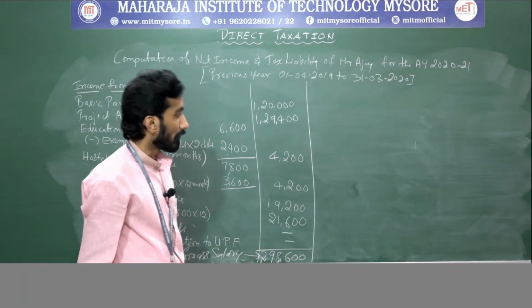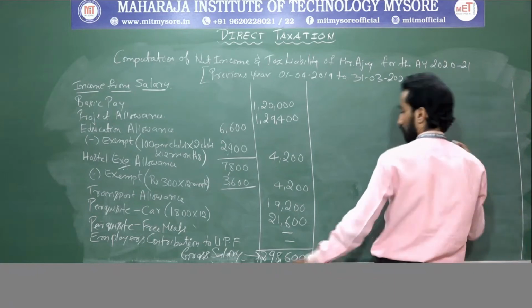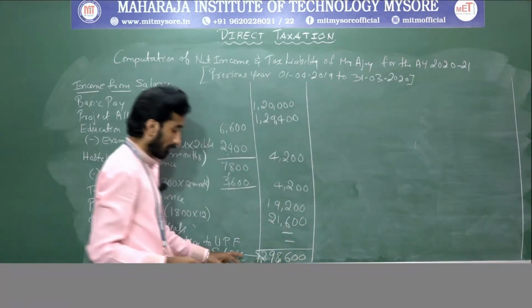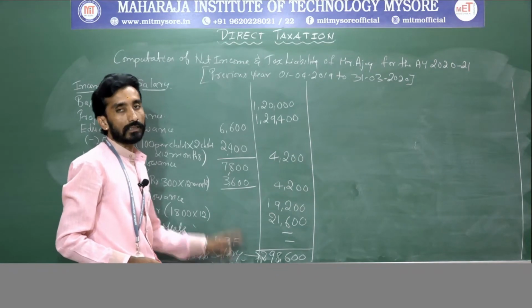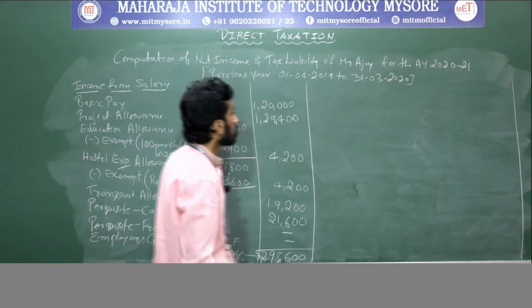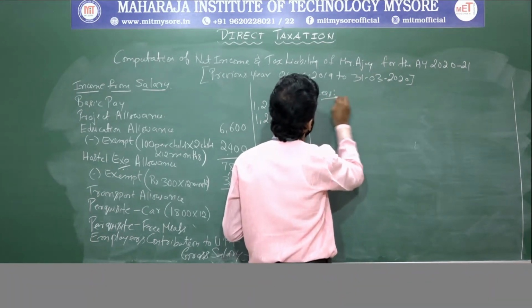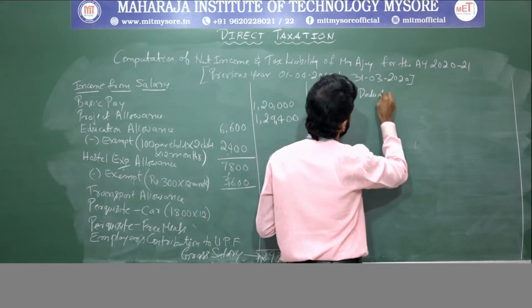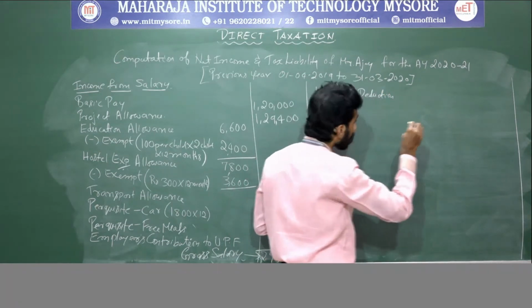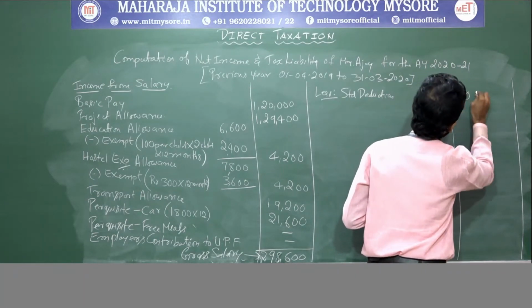Afterwards, you need to give deduction. Means out of this gross salary, you need to deduct the standard deduction, right? Less standard deduction. So that is 50,000.